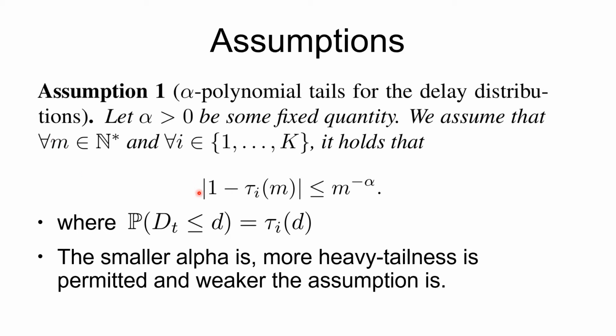They assume that the tail of the delay distribution, denoted by 1 minus the CDF of the delay distribution, for every arm i is less than or equal to m raised to minus alpha. Note that the smaller the value of alpha is, the larger the upper bound is and more heavy-tailedness is permitted. Thus the assumption becomes weaker for smaller alpha.